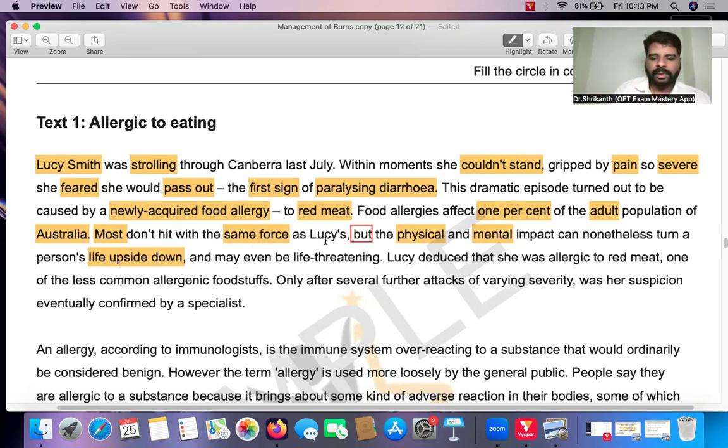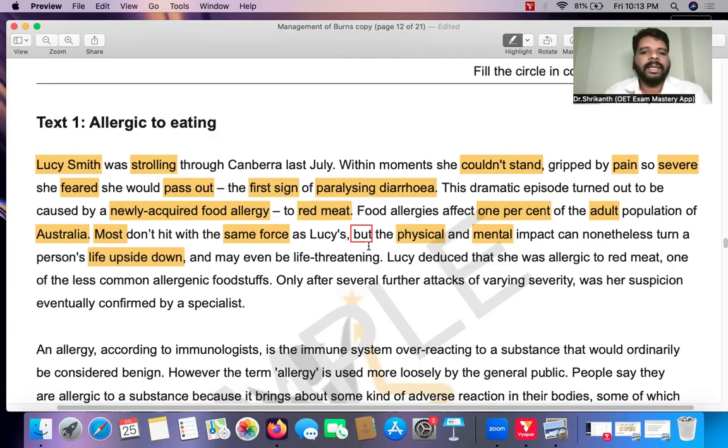Most times when a person gets a food allergy, it is very mild. It is not very intense. So this is positive information. From positive information, we can say that what is going to come is negative information. Why? Because the word "but" is coming. "But" is a contrast phrase that signals a change.